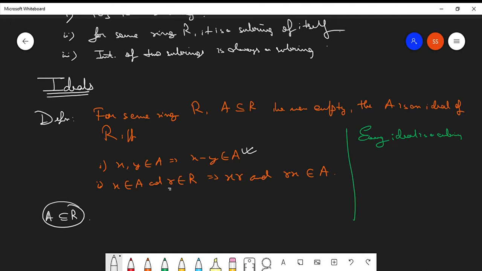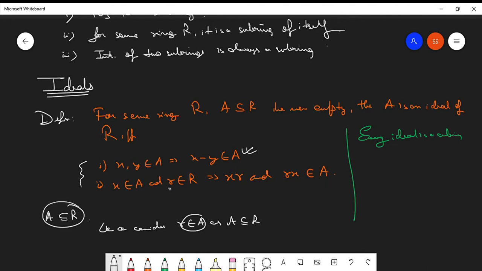Because A is a subset of R, we can consider small r belonging to A. And if small r belongs to A, then the second condition of subrings is obvious. So every ideal is a subring, but not all subrings are ideals. Is it clear? So these are the conditions for some subring to be an ideal, and ideals are very, very important.